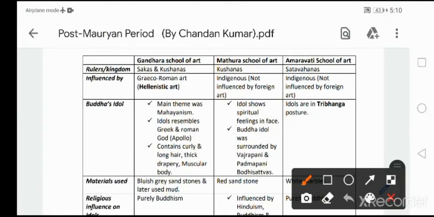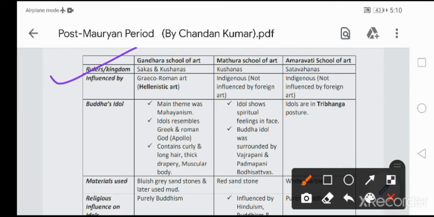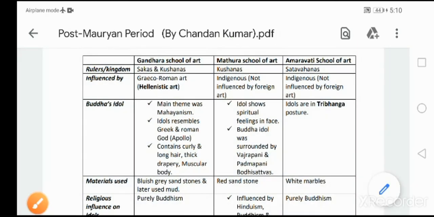In the first column, I made Gandhara School of Art. Second one is Mathura School of Art. Third one is Amaravati School of Art. Let's know about the rulers or kingdoms during the different schools of art. In Gandhara School of Art, Sakas and Kushanas were ruling. Then in Mathura School of Art, Kushanas. In Amaravati School of Art, Satavahanas. Then the second one is